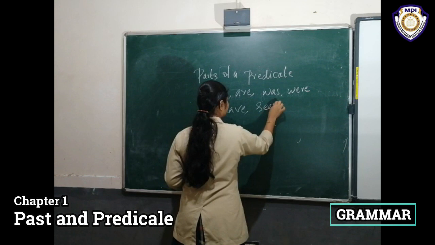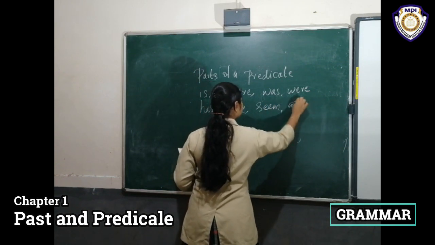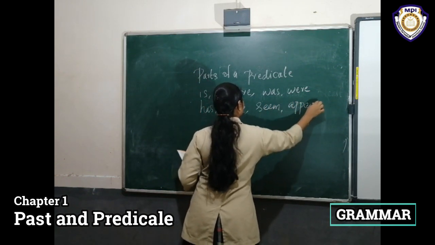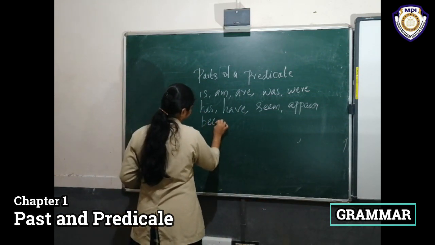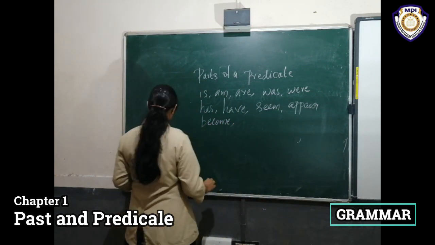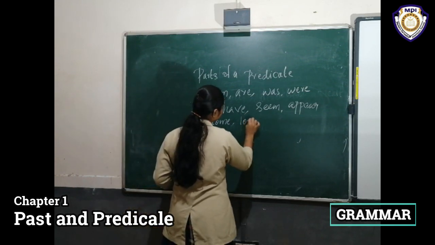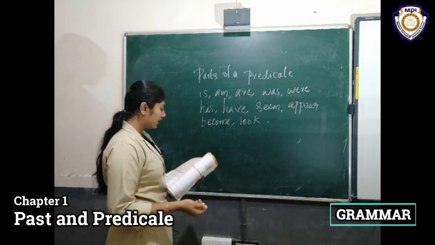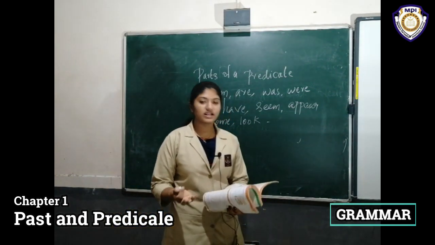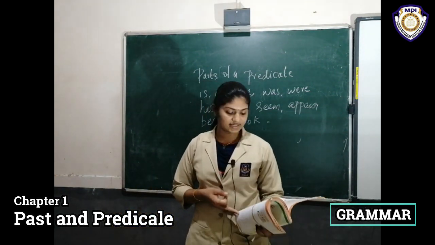seem, appear, become, look, and so on. Complement is usually a noun or an adjective.